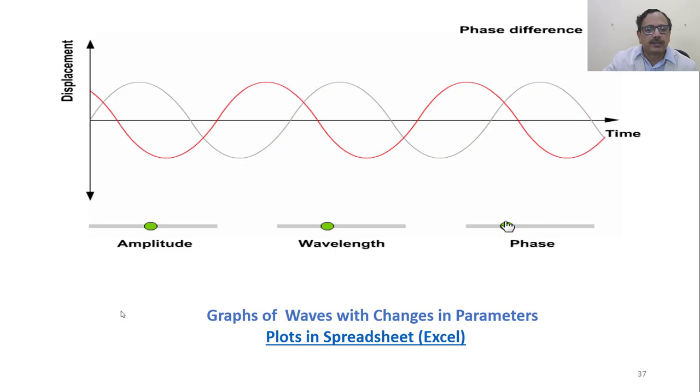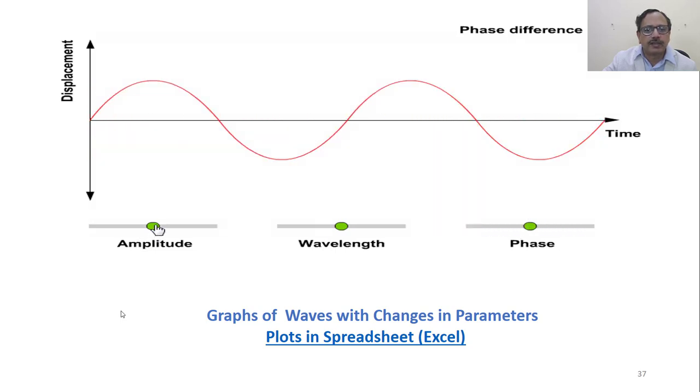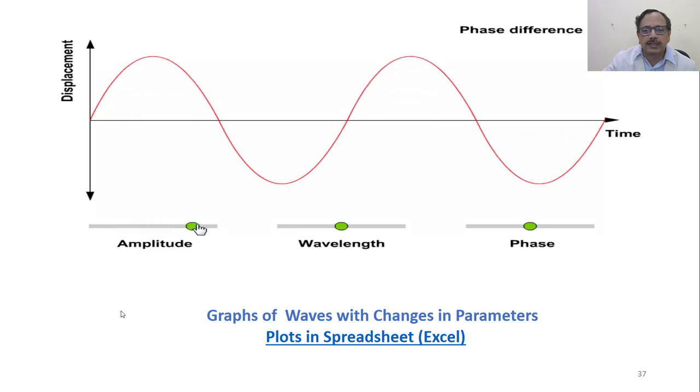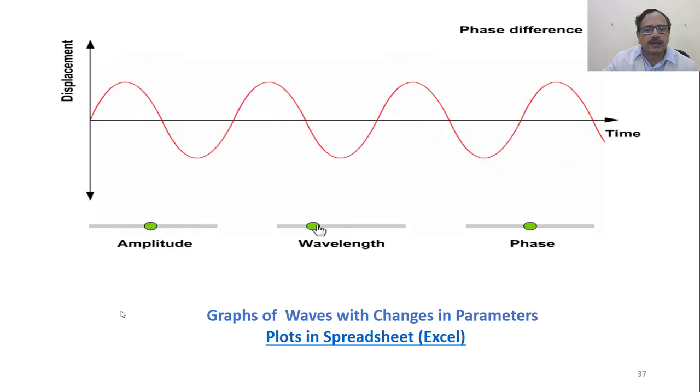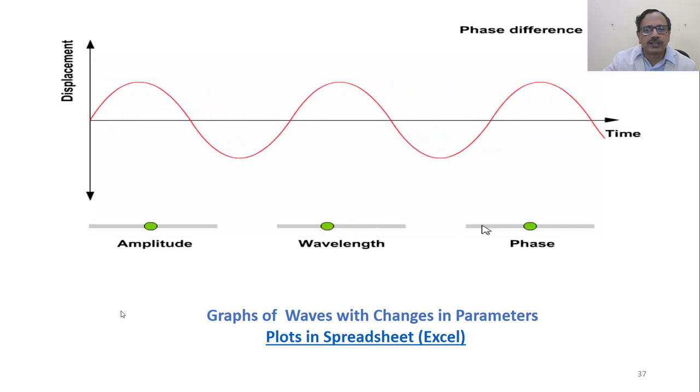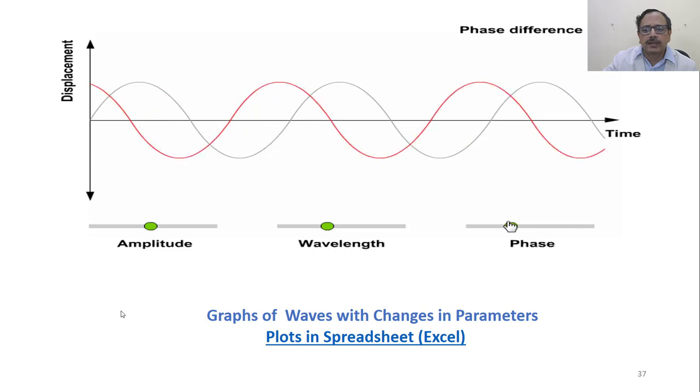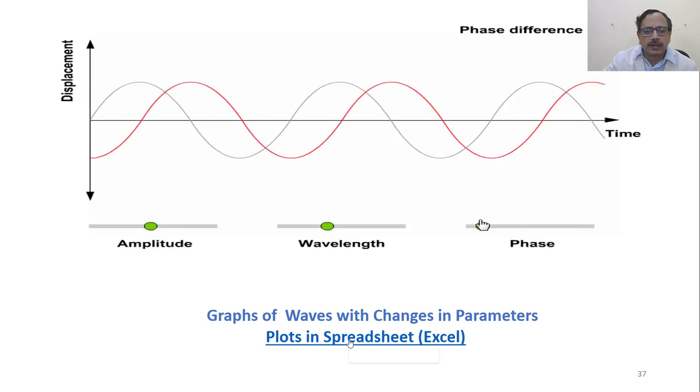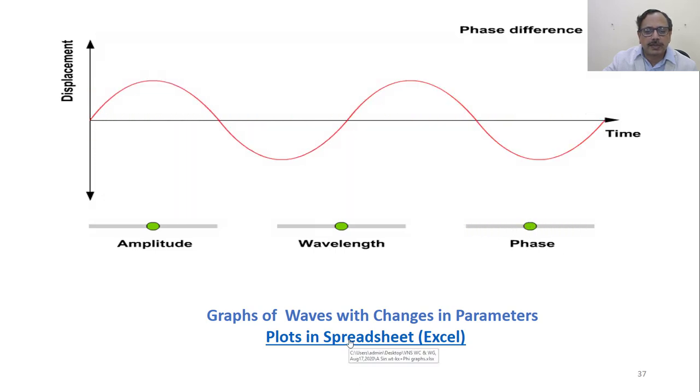If you change the amplitude, the height changes. If you change the wavelength, the time period changes. If you change the phase angle, where it starts changes. All this we can observe from the graph. We can also learn this, or experiment ourselves, by drawing the graphs through a spreadsheet. Let's see that.